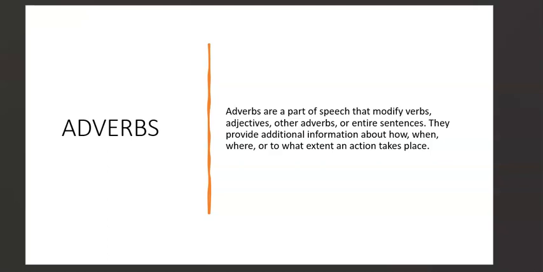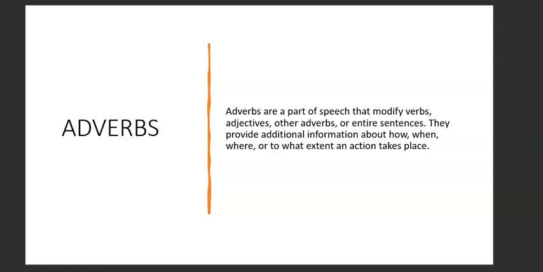So I told you, for example, there's a verb, maybe run. You want to give more information on how this verb was done. You want to give more information on how a certain action was done. So for example, the verb run, you want to tell how someone ran. So you'll say maybe they ran quickly. So quickly there becomes an adverb of manner. So we look at even types of the adverb. We find there's the adverb of manner that basically just tells us how an action was done. So how did she run? She ran quickly. Okay, so maybe she came to class very late.